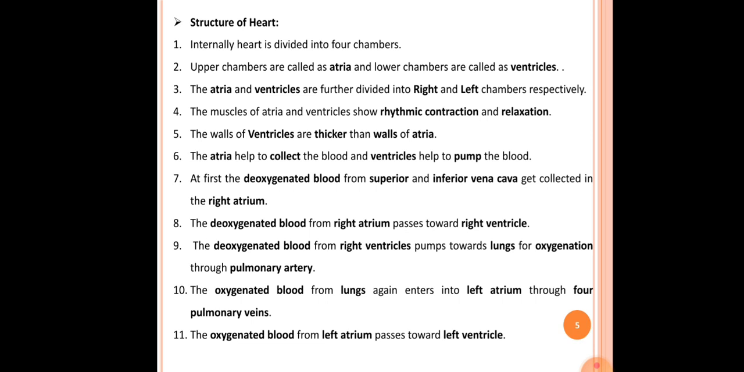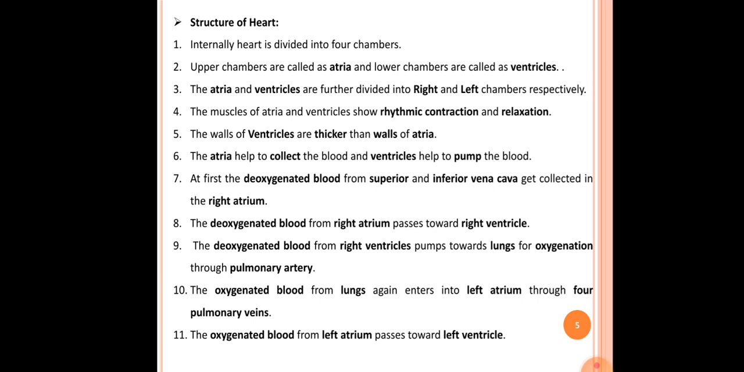The eighth point here is the deoxygenated blood from the right atrium passes toward the right ventricle. So from the right atrium the blood flows toward the right ventricle. The ninth point here is the deoxygenated blood from the right ventricle is pumped toward the lungs for oxygenation through the pulmonary artery. Okay, so from the right ventricle the deoxygenated blood gets pumped toward the lungs for the oxygenation purpose.